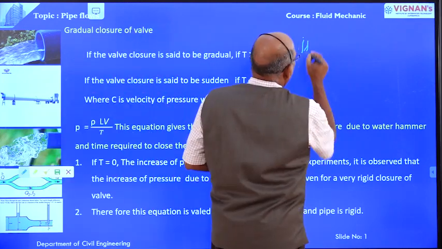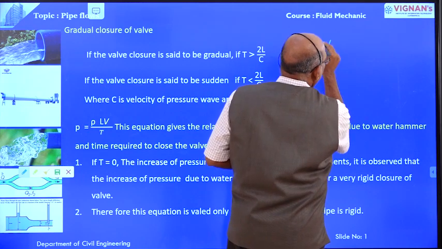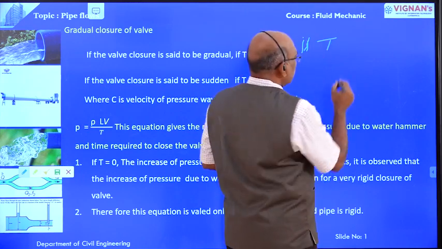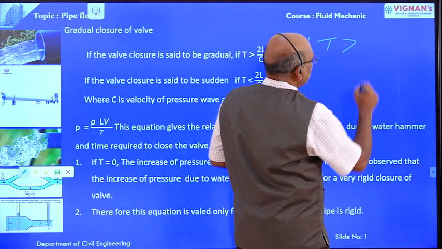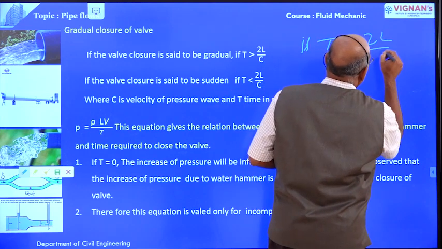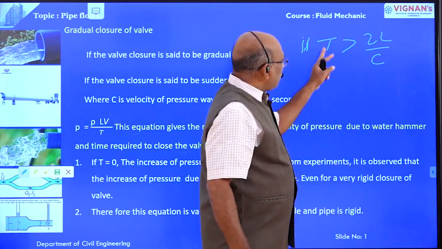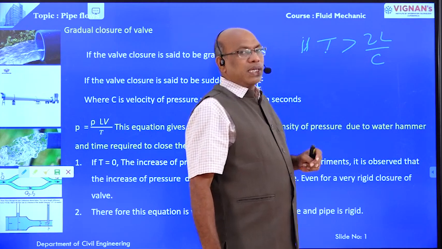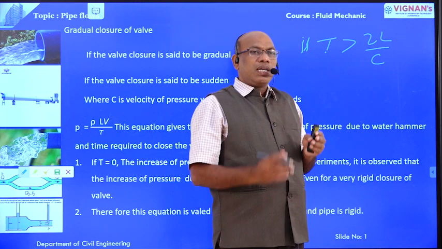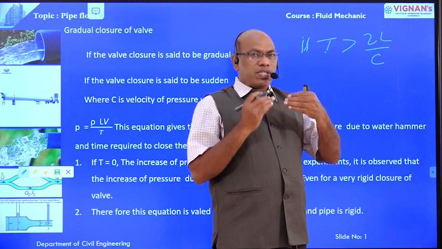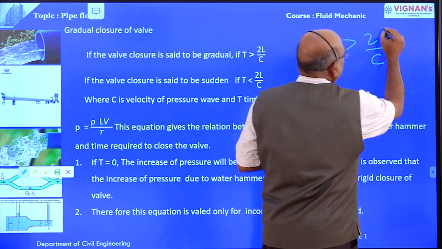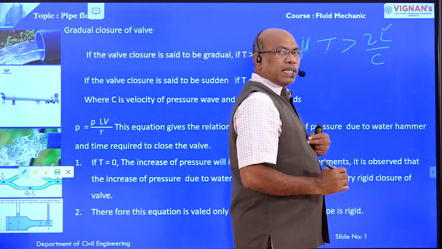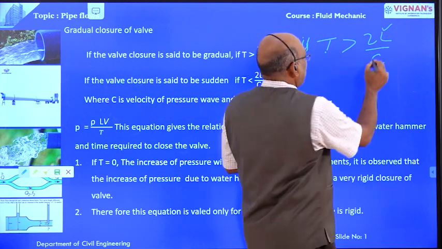Suppose the time taken to close the valve is more than 2L by C, it indicates that the valve is closed gradually, where L is the length of the pipe, that is between A to B, and